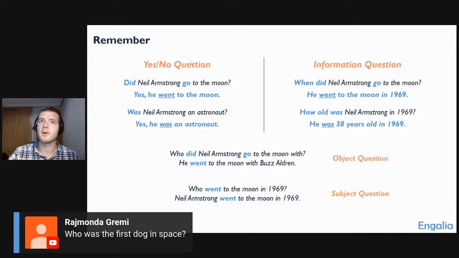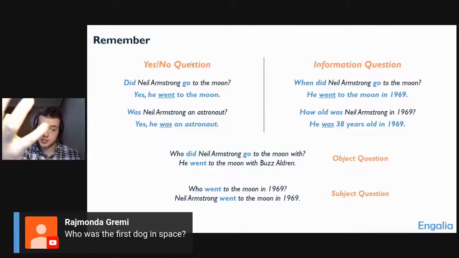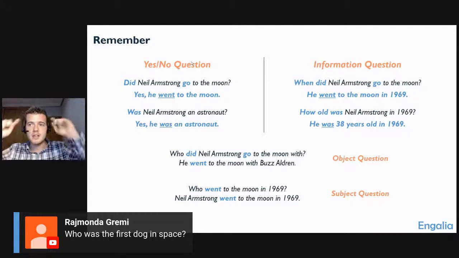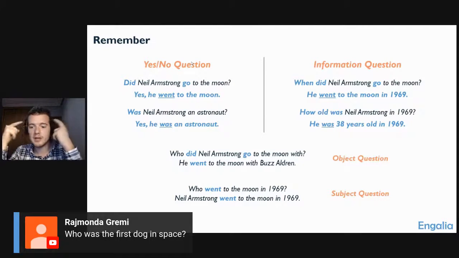Okay, so you need to remember that we have our yes/no questions, which are the easy ones that everybody knows how to make. I mean, you still have to learn it, but they're generally simpler than the information questions. We have our information questions where we use when, who, where, how much, how many, how often, how many times, which, right? And we use did if it's the subject, and we don't use did if it's the object, okay? These are the things to remember for today, all right? If you can remember these things, then I would say today was a success, all right? So very good. Congratulations once again to Belen.